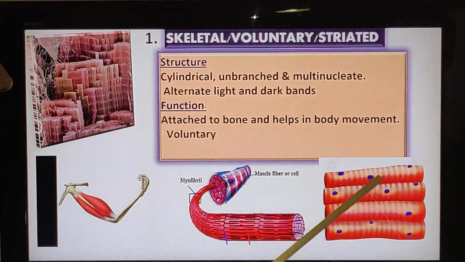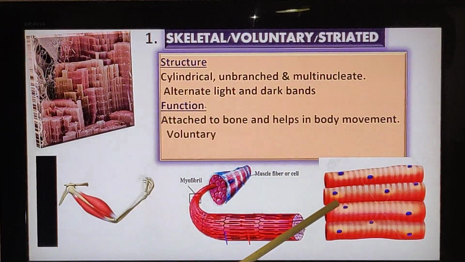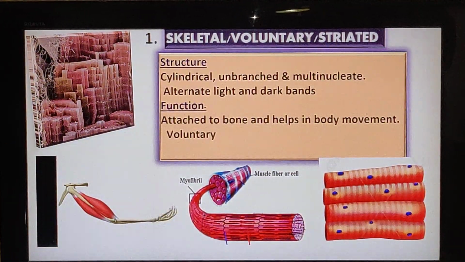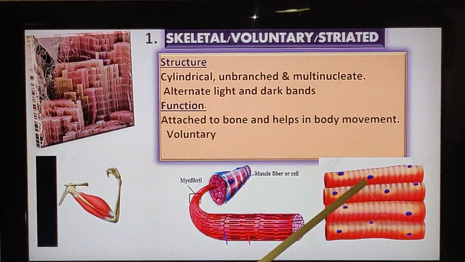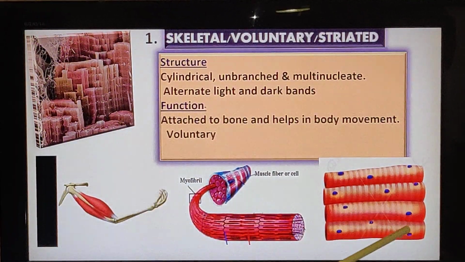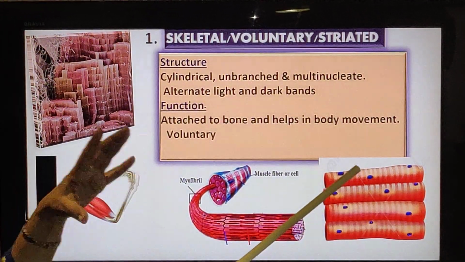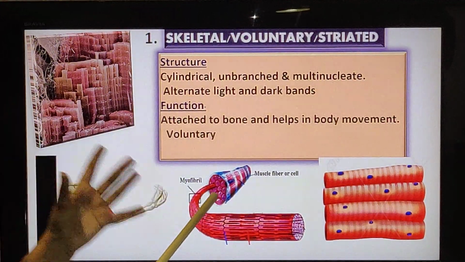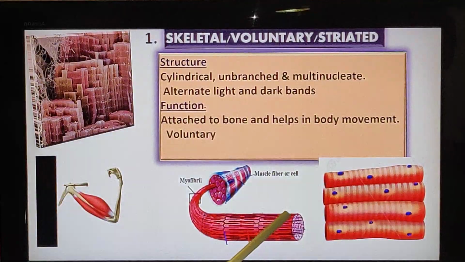That is cylindrical. This shape is called cylindrical. And you can see these are the nuclei, many nuclei in one cell, multinucleate. And there are alternate dark and light bands. Can you see this? Alternate. These are the identifying features of skeletal muscle. You will be having this for practical to identify the different types of muscles under the microscope.